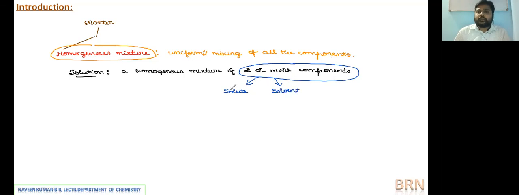So any number of components present in the solution are broadly classified into two types, solute and solvent. Again, we have already learned this from our first unit, so we are just extending to relate its classification in detail. The components of the solution are broadly divided into solute component and solvent component.